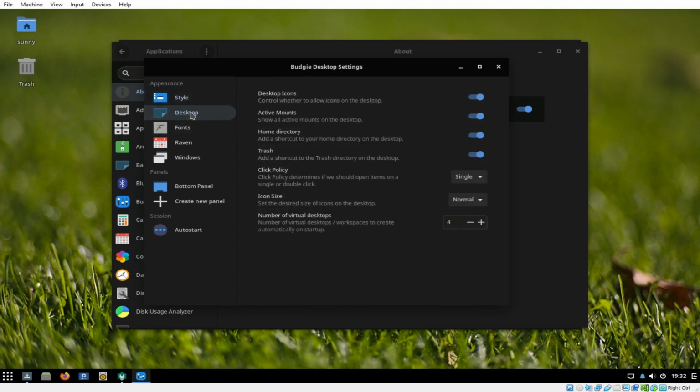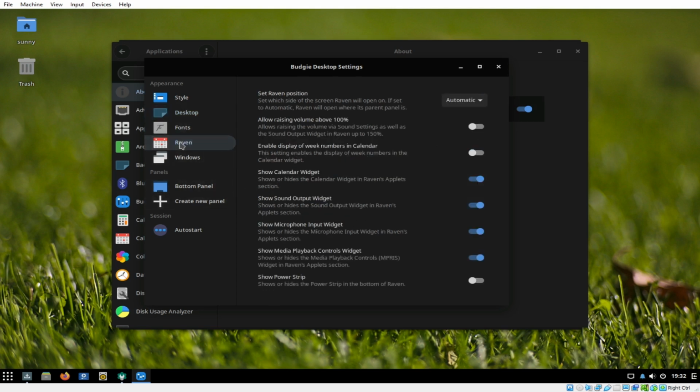Okay, for the desktop, I can specify if you wanted to enable desktop icons, or we can select if you wanted to display mounted drives. Of course, we have home directory. We have this one. What else? We have a Raven.